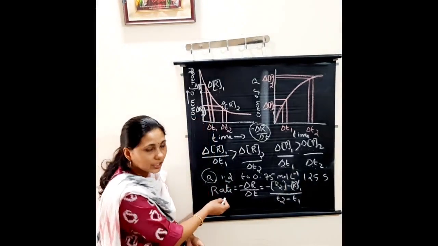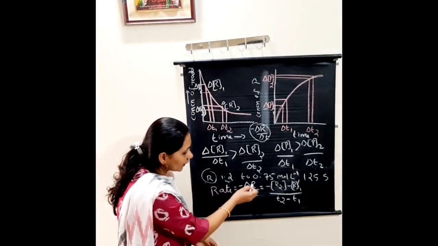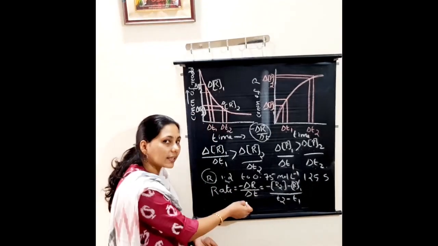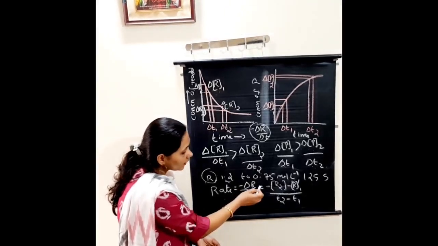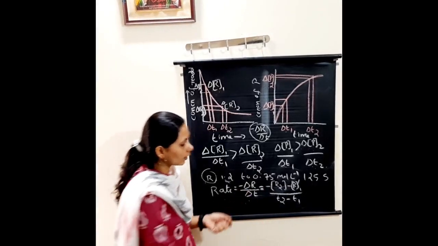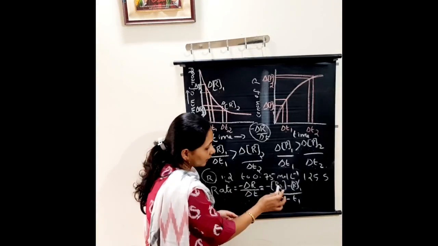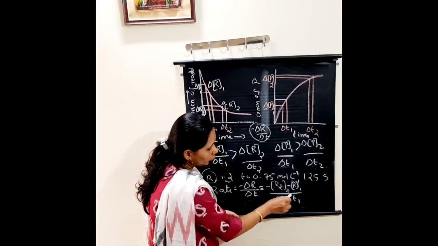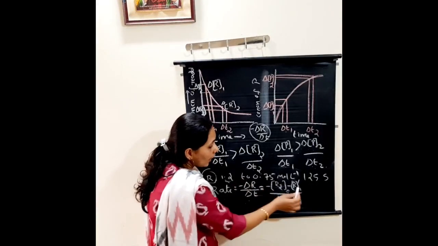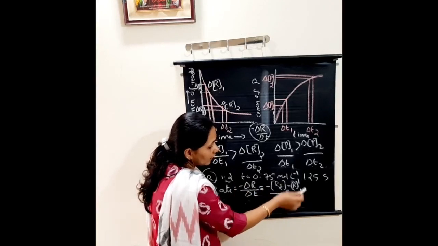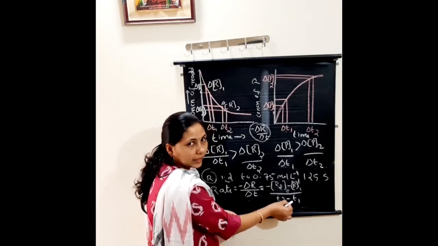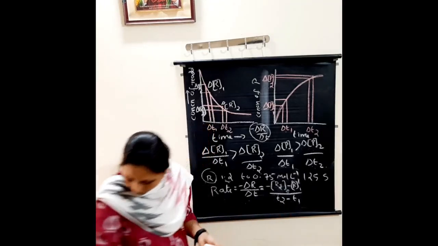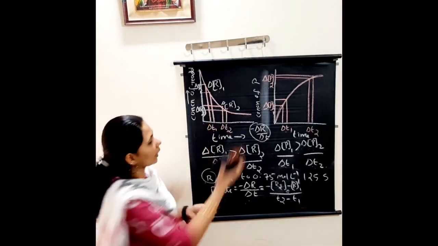So how can we calculate the rate of a reaction? We know rate equals minus delta R divided by delta T. What is delta R? It is the concentration of the reactants at time T2 minus the concentration of the reactants at time T1, divided by T2 minus T1. Clear? So how can we write this?